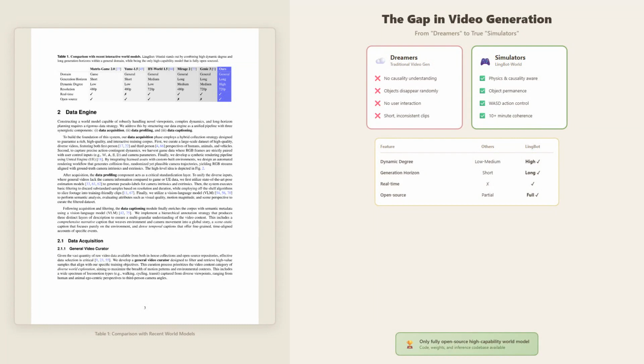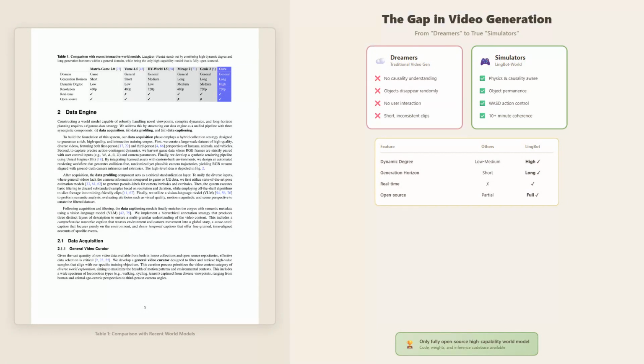Simulators, on the other hand, maintain consistent world states. Objects persist even when the camera looks away. Physics behaves predictably. And critically, user actions lead to logical consequences in the generated world.